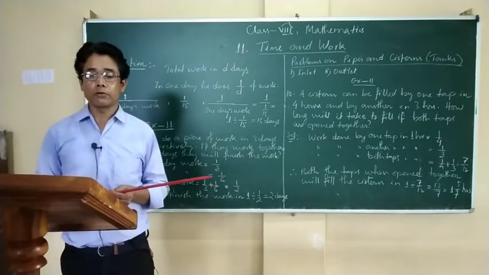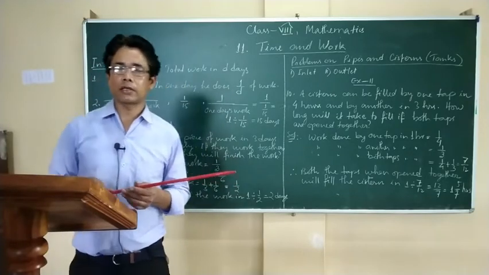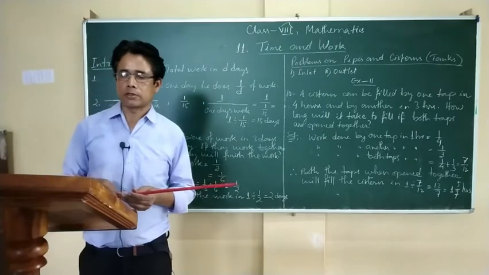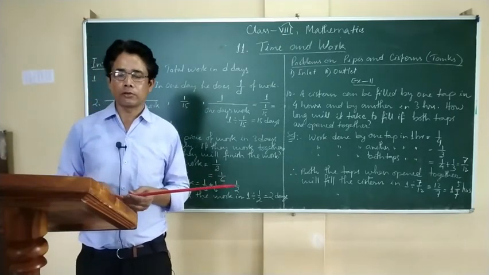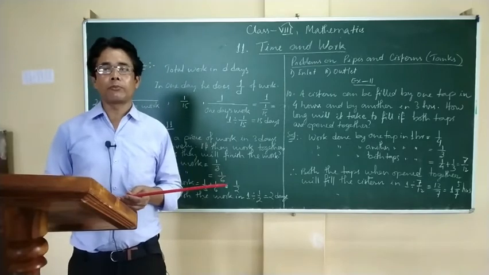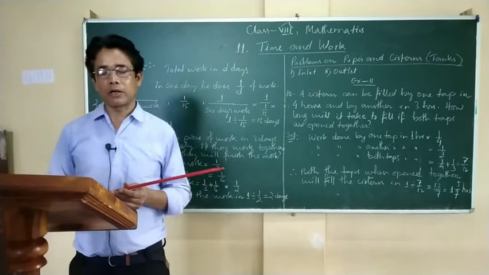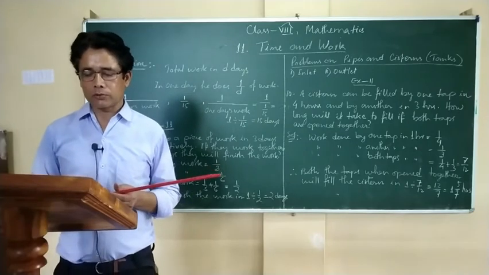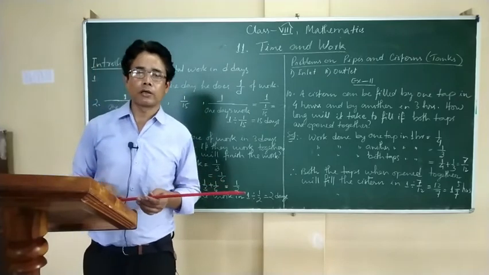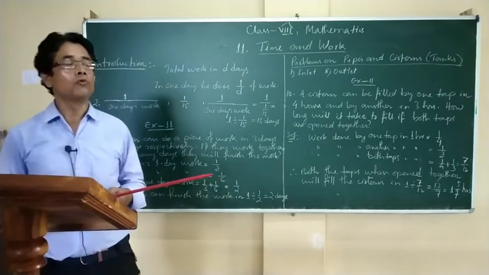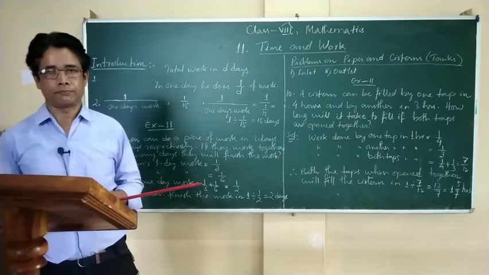To fill the whole tank it takes 12 hours, so in 1 hour it will be 1 by 12th part, 1 divided by 12. In other words, the work done by the pipe in 1 hour is 1 by 12.